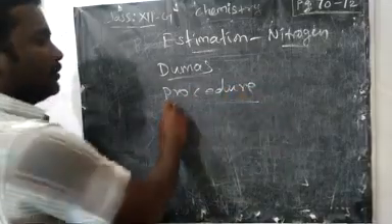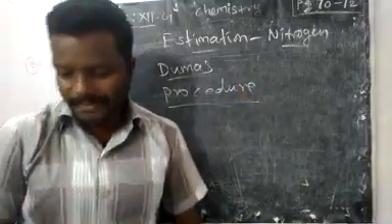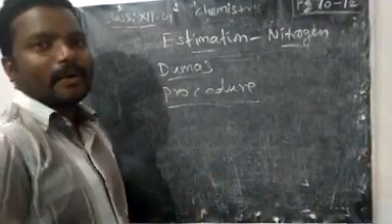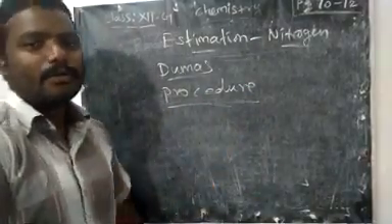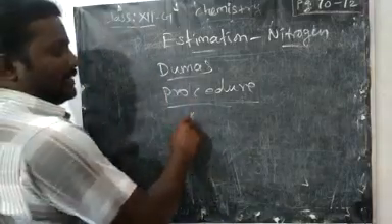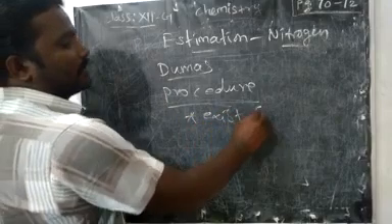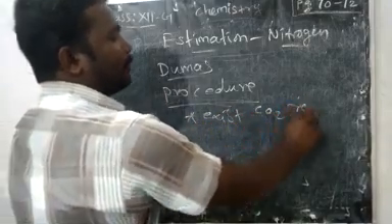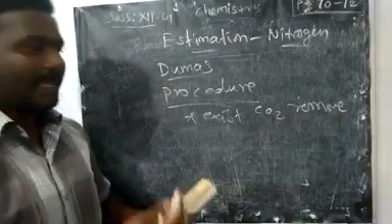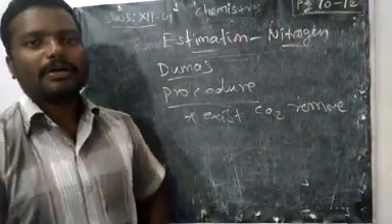What is the procedure to carry out this Thomas method? First, we have to open the furnace. We want to keep it for a long time to absorb all the CO2 already present. The existing CO2 is removed by keeping the furnace open.